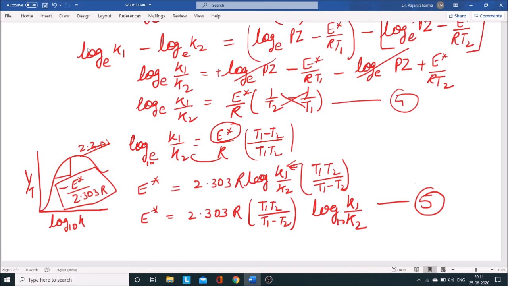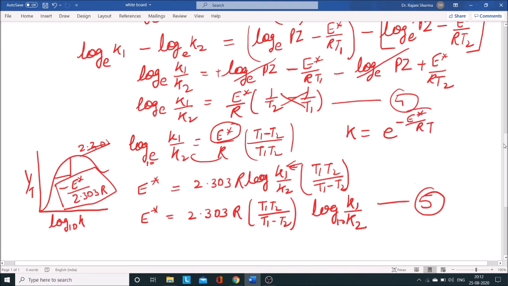So in order to decrease this activation energy, from the Arrhenius equation we have concluded that K is equal to e to the power minus activation energy by RT. Here the activation energy is exponentially expressed in negative form. So it means the more the activation energy, the less the rate of reaction will be.